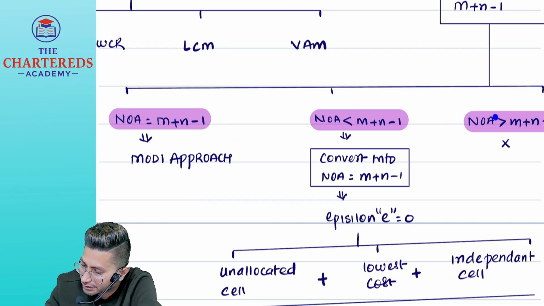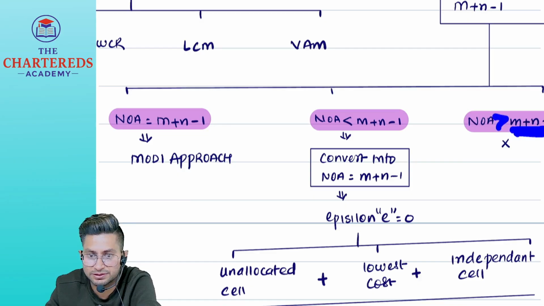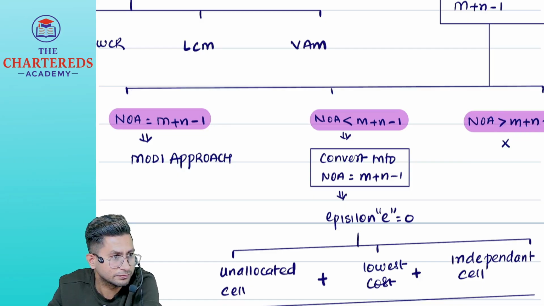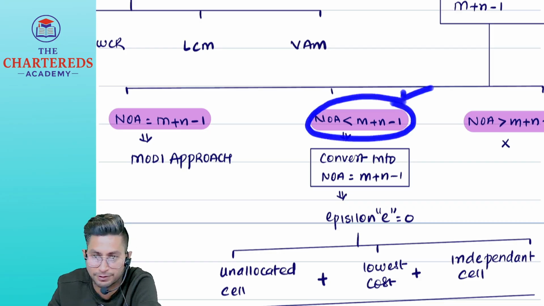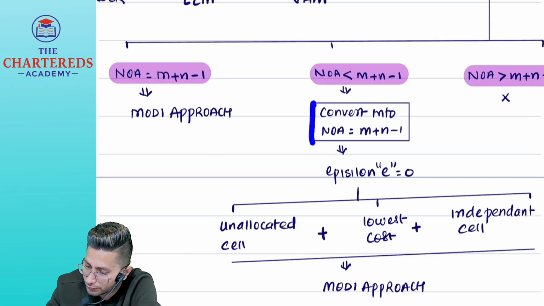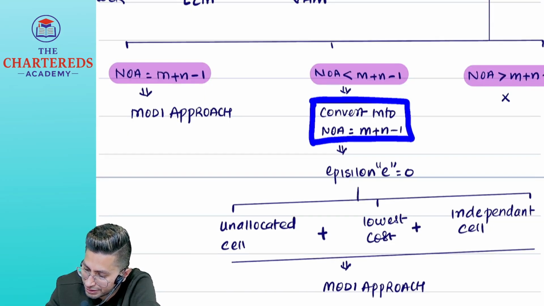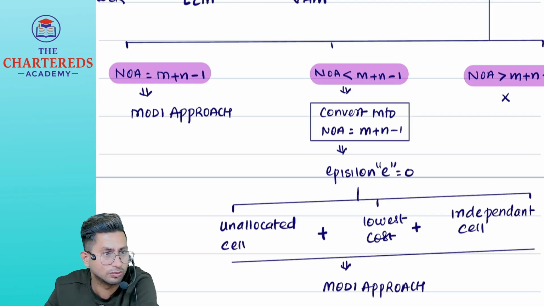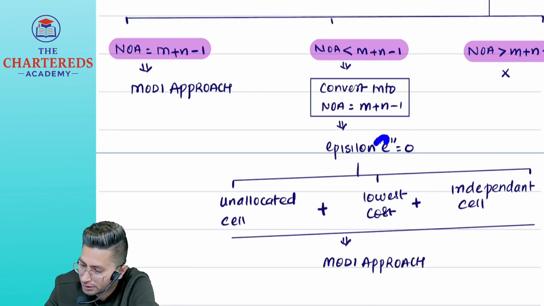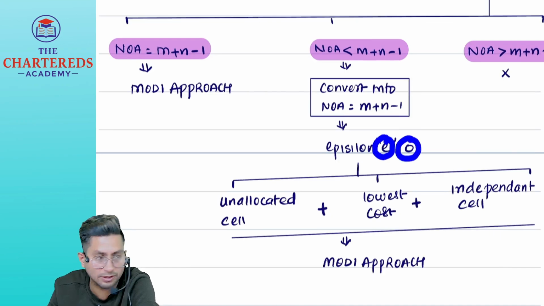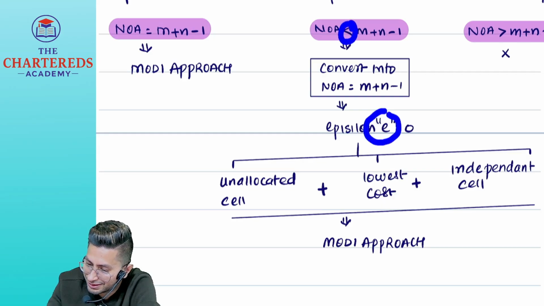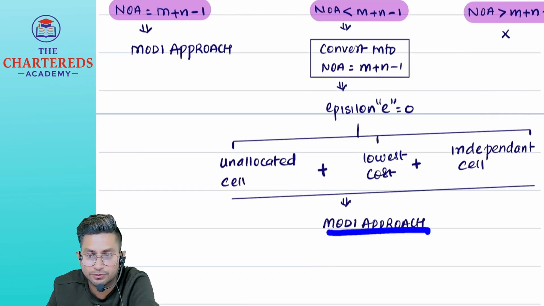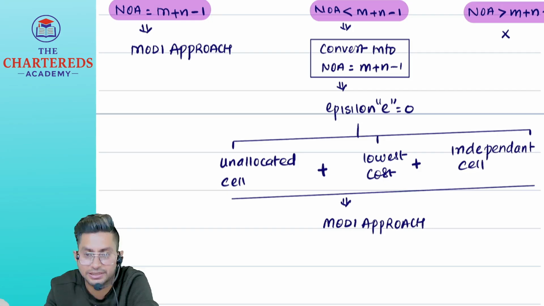If it is greater than m plus n minus 1, somewhere you have done something wrong. If the number of allocations is less than m plus n minus 1, then what do I do? Convert the number of allocations to equal m plus n minus 1. But how? By creating what? Epsilon. And what is the value of epsilon? Once I create an epsilon, the less than symbol will become what? And then what do we do? Immediately apply the Modi approach. But the question is, where should I keep that epsilon?